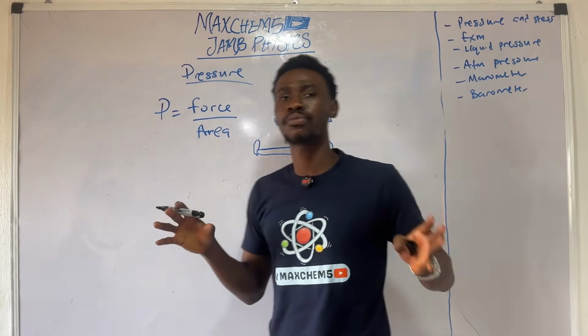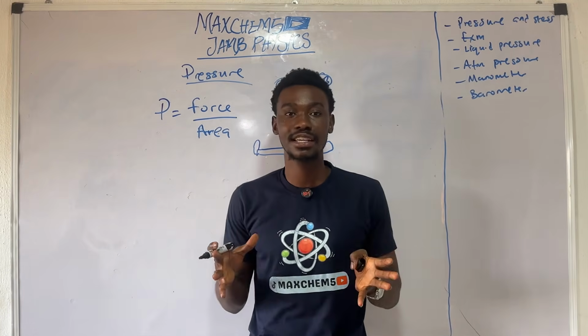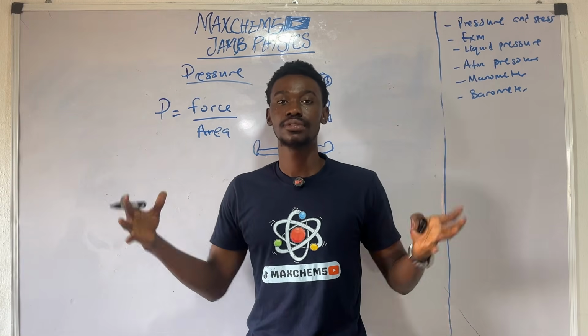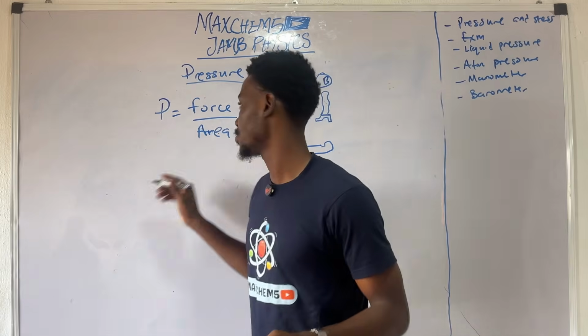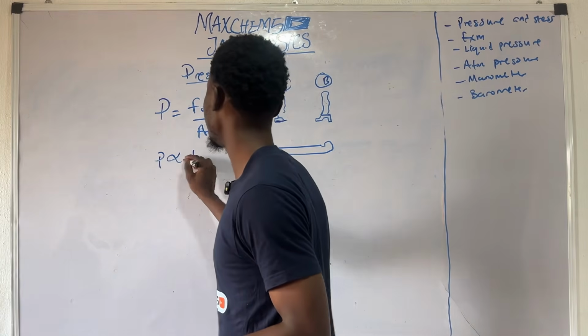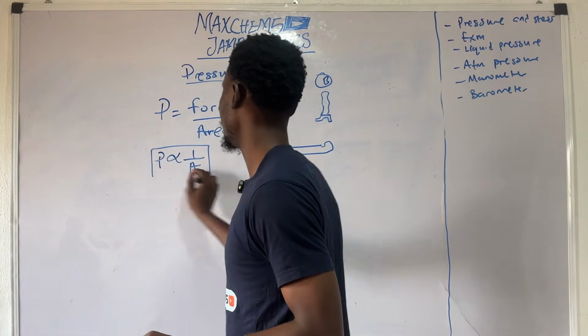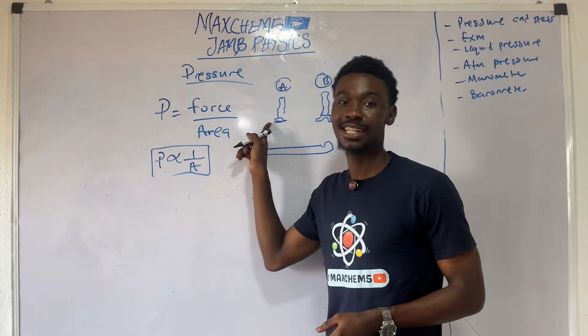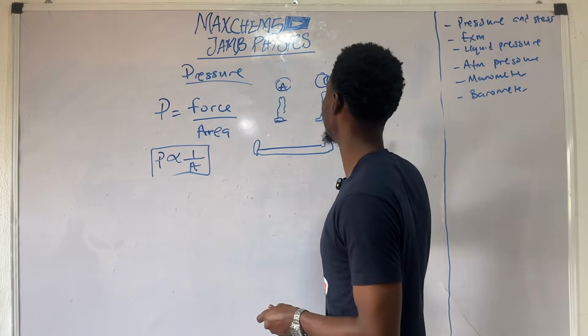So the idea of pressure is simply area in play. The smaller the area, the more the pressure. The bigger the area, the less the pressure. Meaning pressure is inversely proportional to area. And that is why this person has to choose option A to step on him instead of option B.